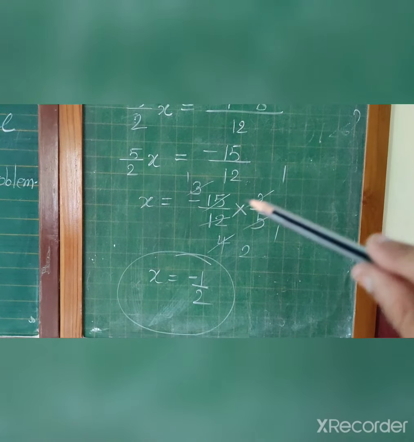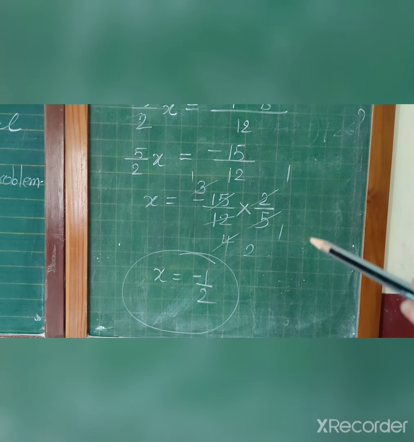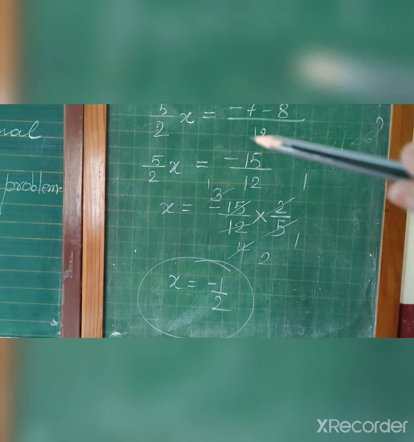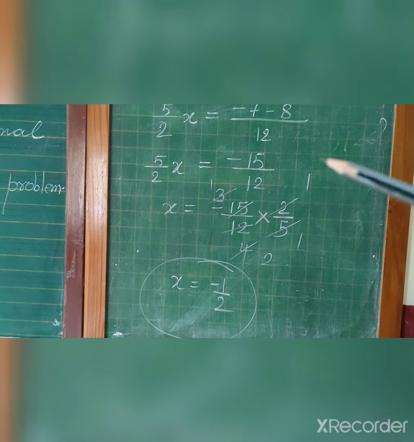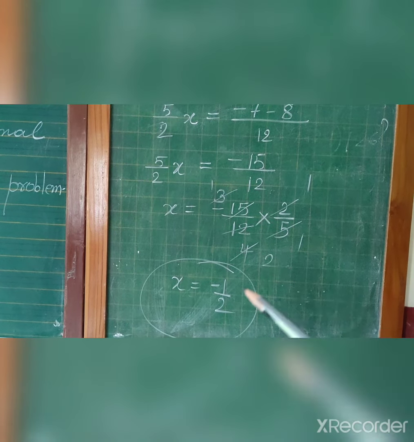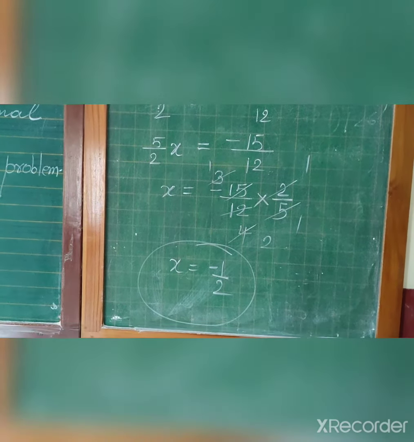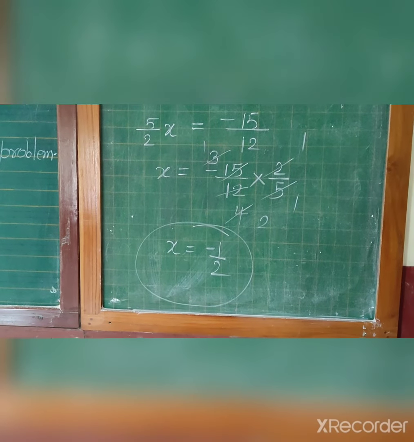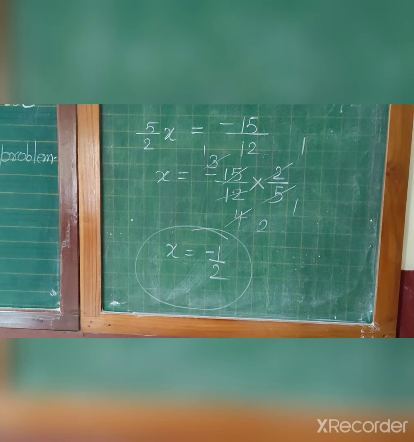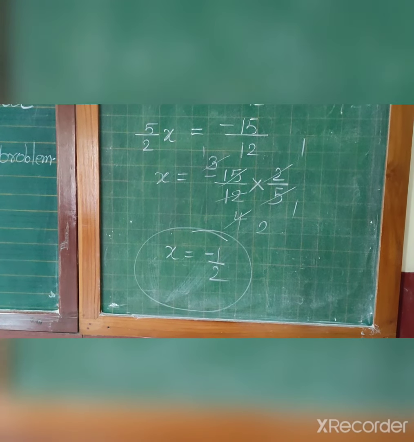Now you can cancel here. You can see 5 1s are 5, 5 3s are 15, 3 1s are 3, 3 4s are 12, 2 1s are 2, 2 2s are 4. So negative sign as it is, 1 1s are 1, 2 1s are 2. So the answer is minus 1 upon 2. So in the statement form you will write, the rational number is minus 1 by 2.